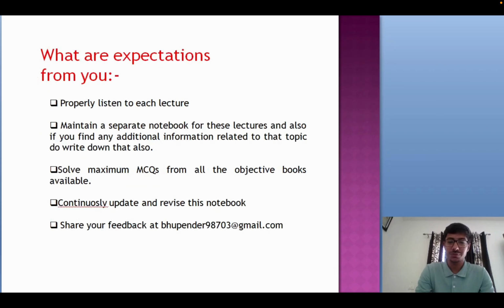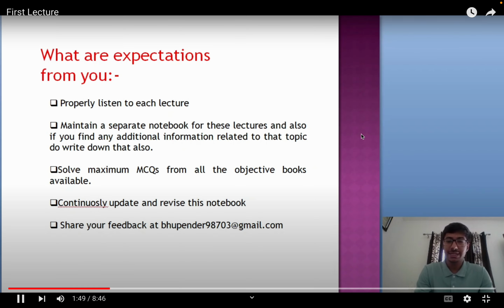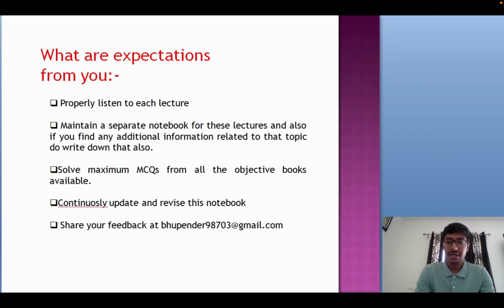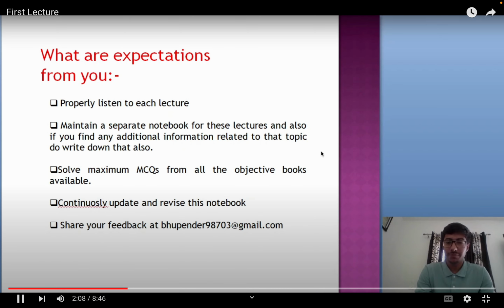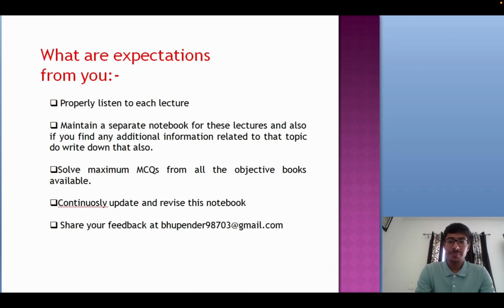And what are the expectations from you? Firstly, listen to this lecture properly, have a notebook and pen with you, maintain a separate notebook for this lecture, write down everything that has been taught in these lectures, and then try to solve maximum MCQs from all the books available and even the Quizpedia app. Also try to write down any additional information related to that topic you got. For example, today we are studying unit 1 of extension. So firstly read this lecture, write it down in a separate notebook, solve maximum MCQs related to that topic, and write down any additional information related to that topic.